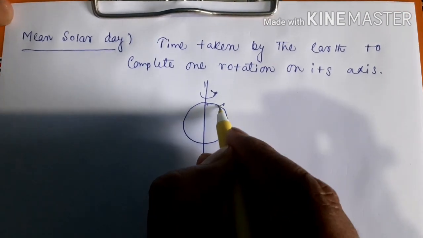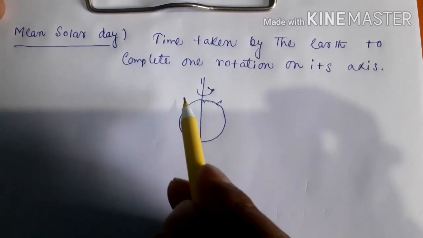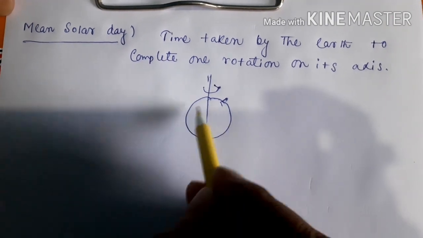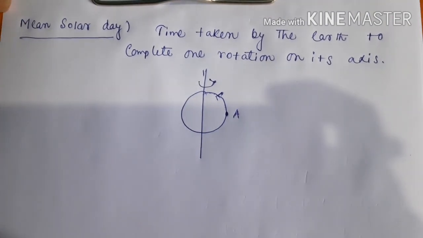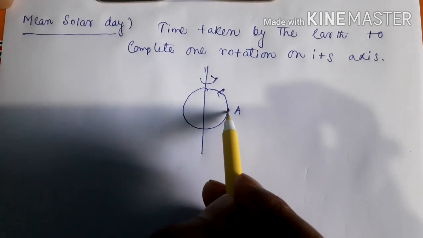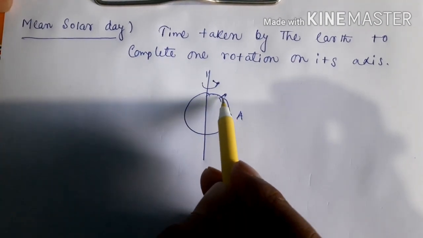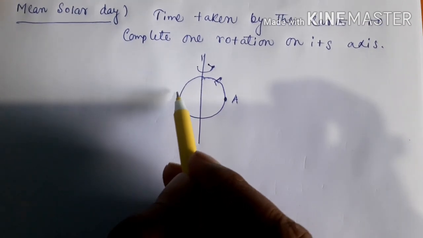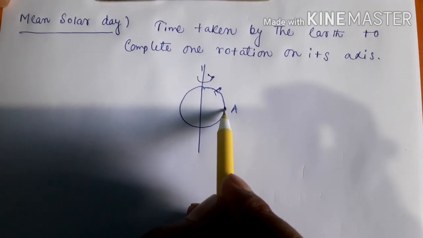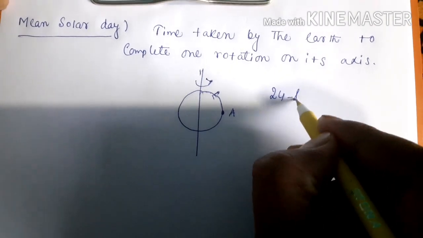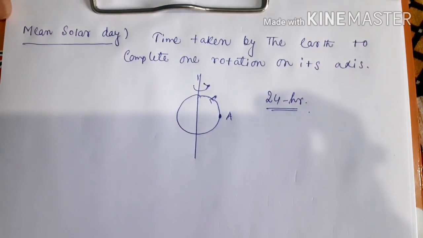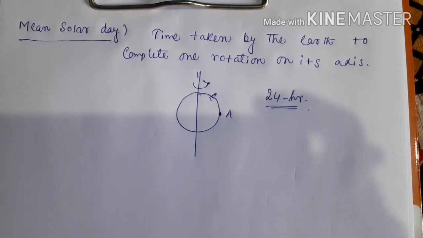Suppose you point to a point A; from A it starts, and after completing one rotation, it reaches point A again. How much time does it take? 24 hours, we all know that. So this 24 hours is the mean solar day.